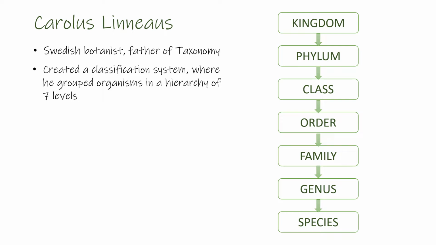Let's take a look at how human beings are classified according to this system. They belong to the kingdom Animalia, phylum Chordata, class Mammalia, order Primates, family Hominidae, genus Homo, and species sapiens.